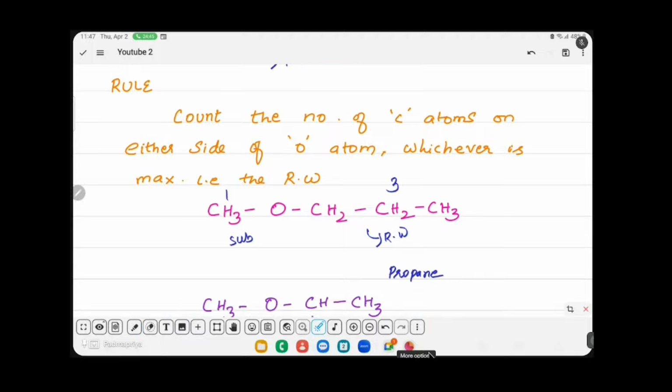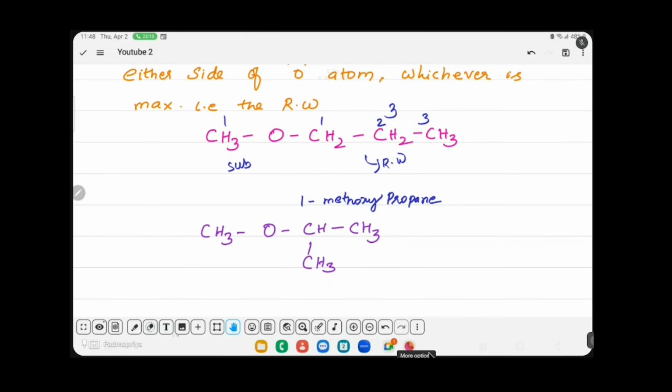Root wordல substituent இருக்கு, first position. So you have to number 1, 2, 3; the chain terminates here. So propane oda 1 positionல you have methoxy. So 1-methoxypropane is the IUPAC name of the compound. In the case, you have to check for the longest carbon chain.